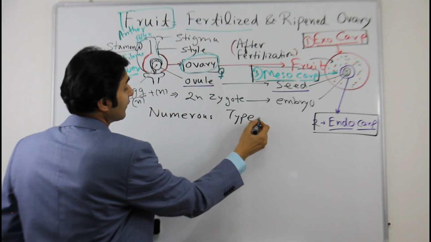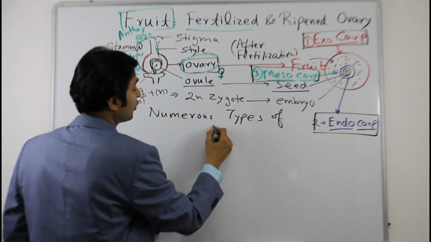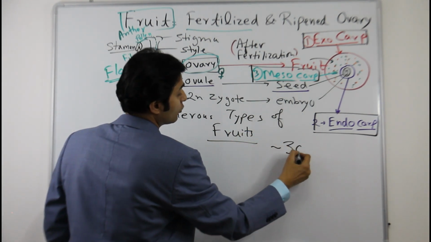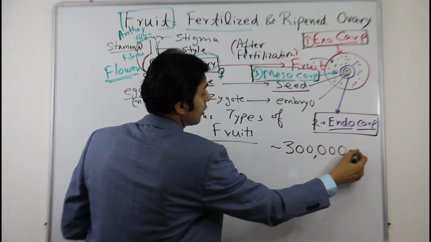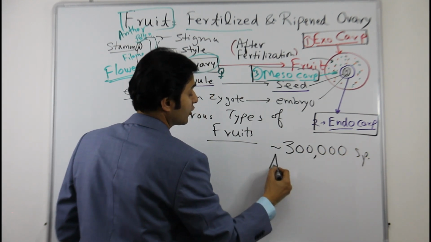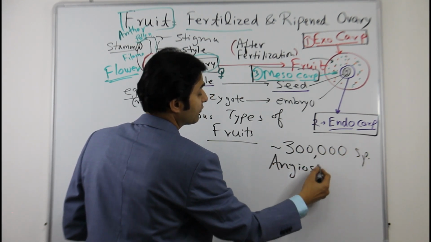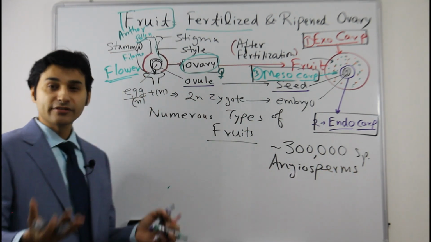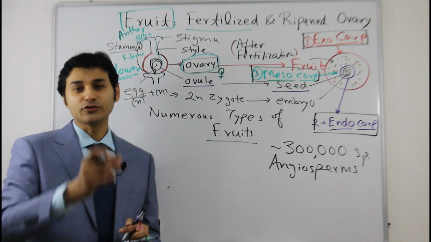The diversity of fruits is enormous. You can imagine that there are around 300,000 species of angiosperms, that means flowering plants. And these flowering plants, obviously, after fertilization, will give rise to fruit.